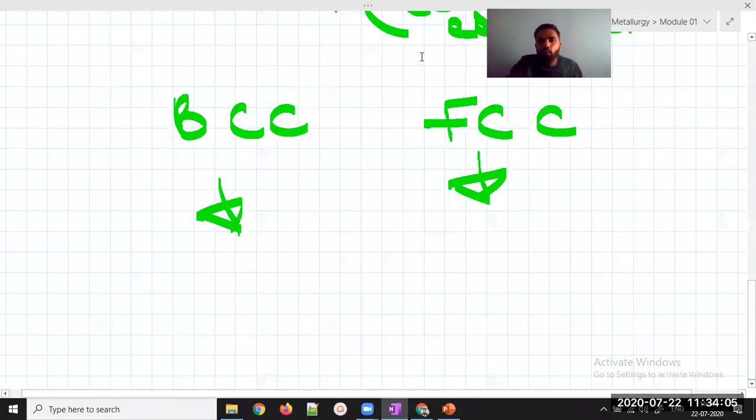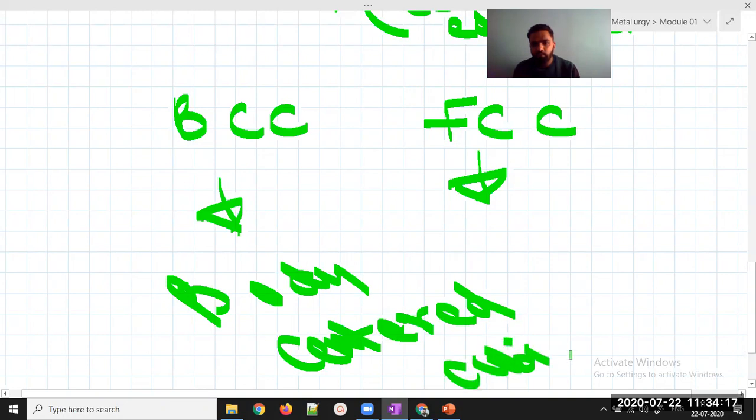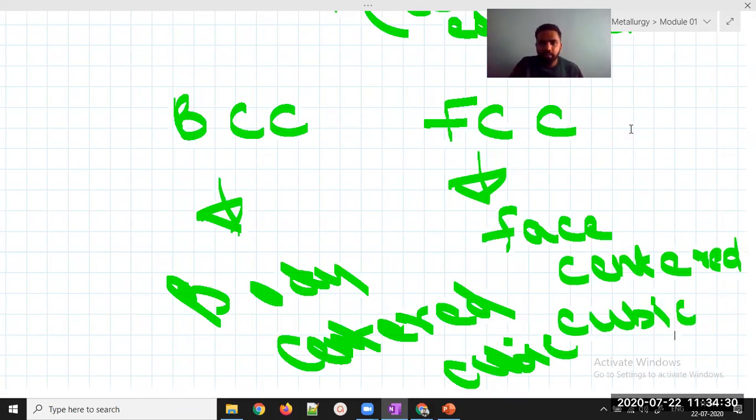BCC stands for body centered cubic. I'll just write it: body centered cubic. And FCC is face centered cubic. Both are non-primitive type. I hope you understood all this till now. So we can proceed.